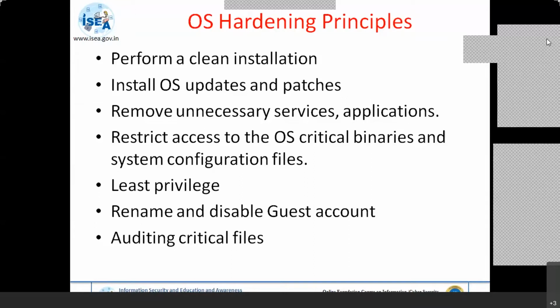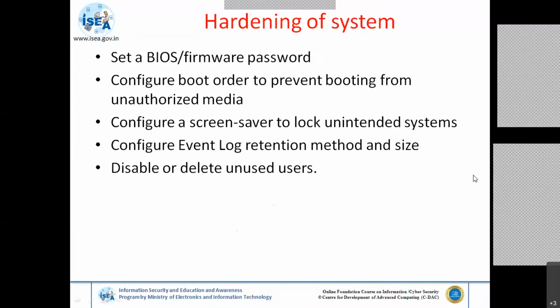Also, auditing critical files. As I told, there is the system event viewer under the control panel. There you can see which critical files are there, whether the file operations were a success or a failure, and on what date and time they happened. These are some of the things you have to check as per your hardening level. These are some of the principles with which you can harden the systems and check at that level.